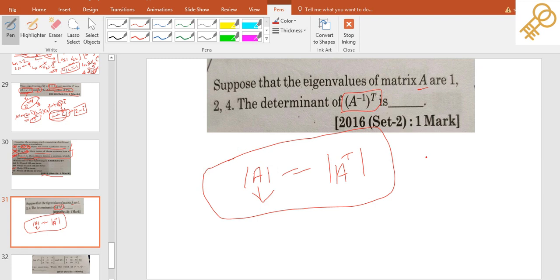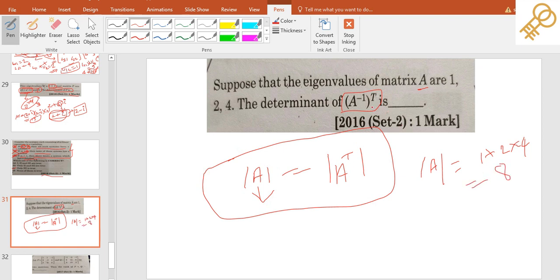You know that the determinant of any matrix is equal to the product of the eigenvalues, so the determinant will be 1 into 2 into 4, that is 8.